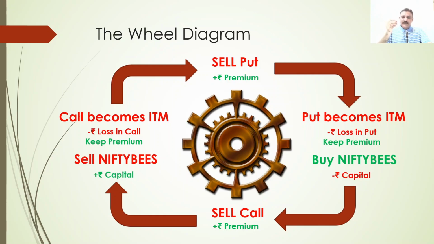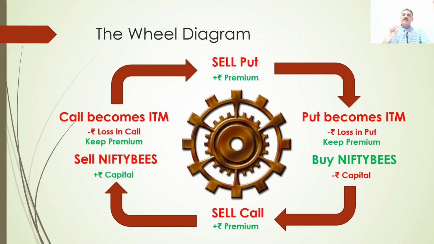If you still want a weekly income, you can sell 17,500, but you will receive a lesser premium, not 75 rupees, probably 20-25 rupees, which is still okay. But do not sell any call option below 17,200, the level where you purchased Nifty Bs.